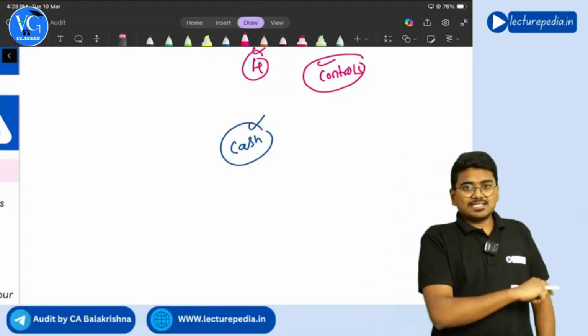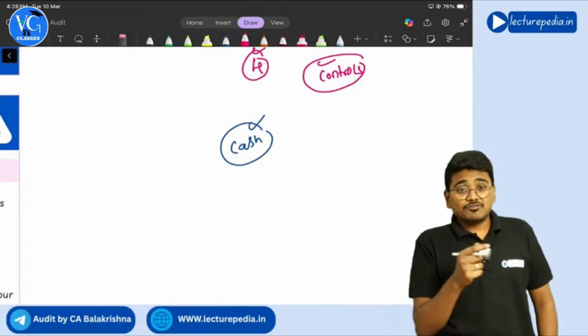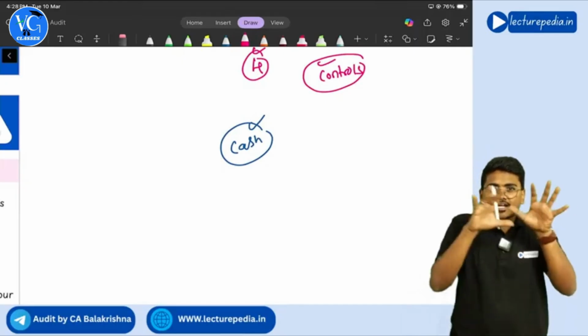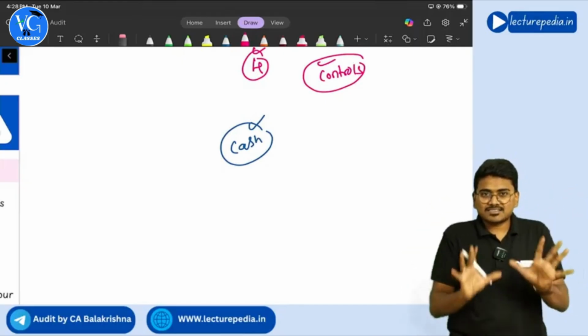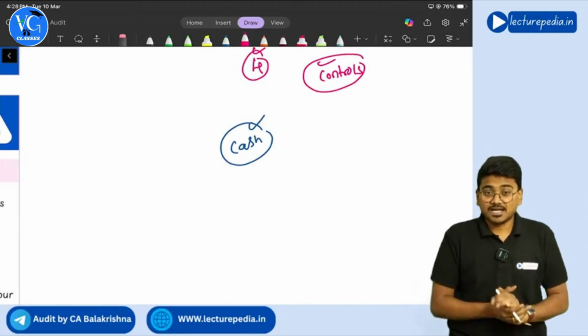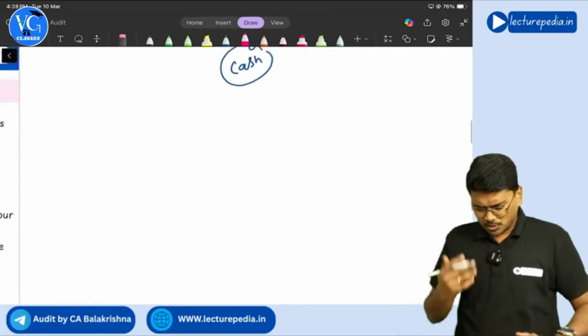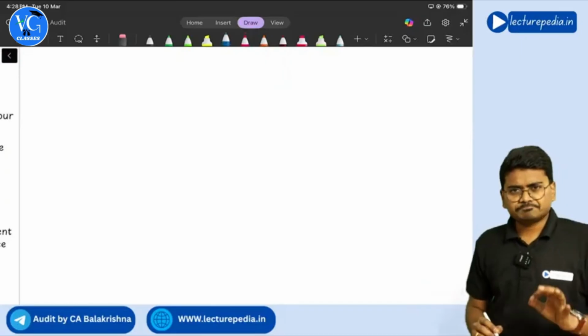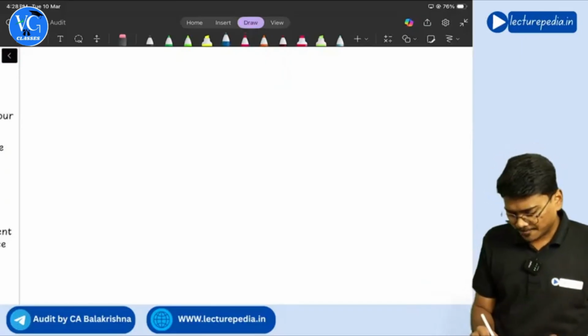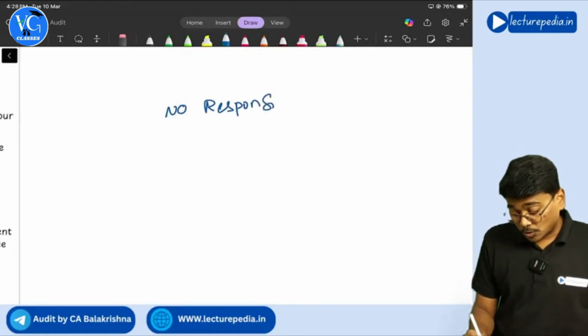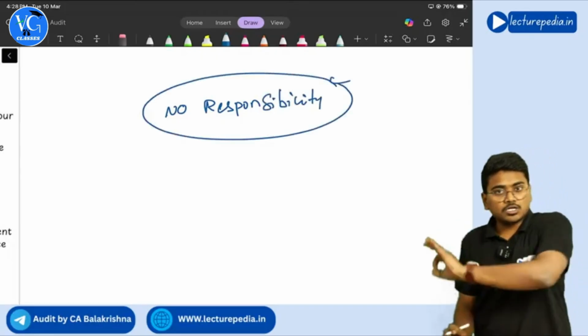Now, the auditor will review controls also, understanding. So whatever controls the organization has established in its business, all those controls will be reviewed by the auditor. See, with respect to controls, there is a lot of discussion. Basically, you need to remember this. The auditor has no responsibility to review the controls.